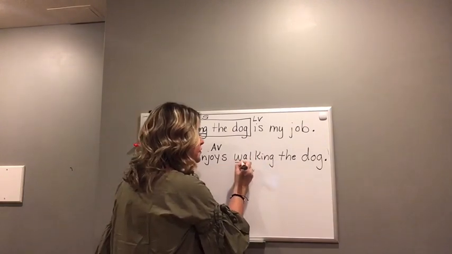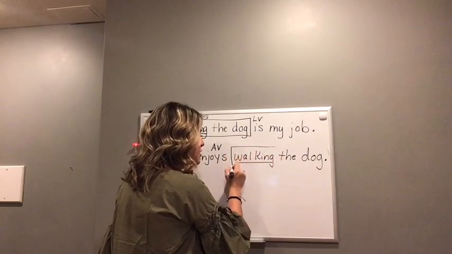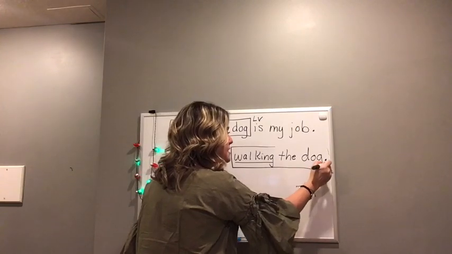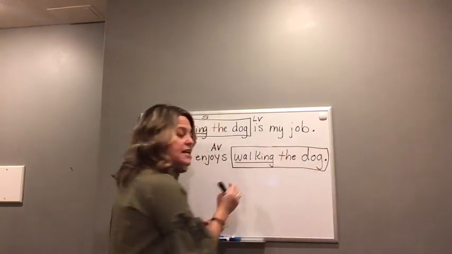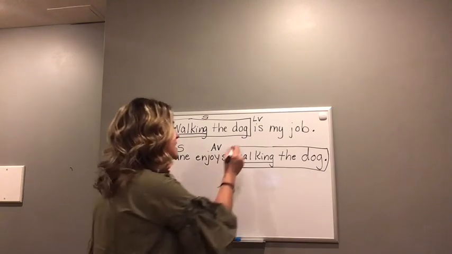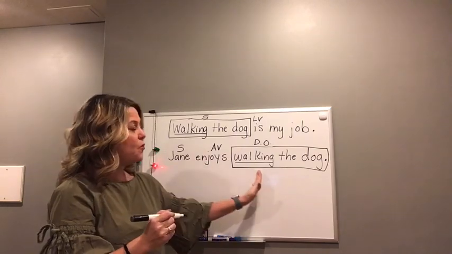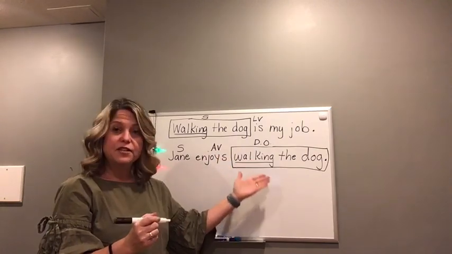So this verbal walking, together with the words the dog, together acts as a noun, and the noun job that it is acting like is the direct object. Jane enjoys what? Walking the dog.